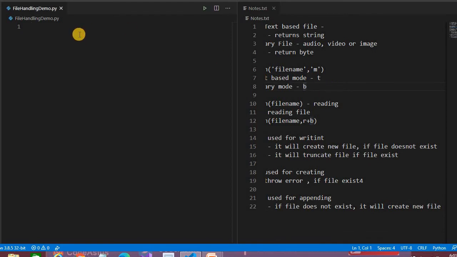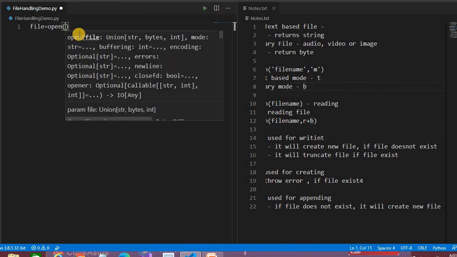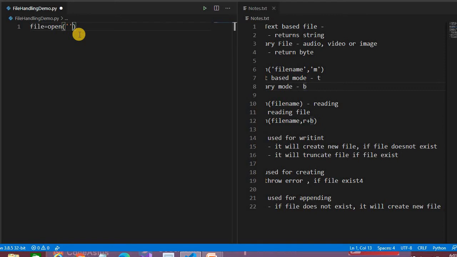Let's try to read this. So what we have to do is use file, and then open. We have to pass the file name. So here the file name is notes.txt. If you don't provide any mode, by default it will be in read mode.